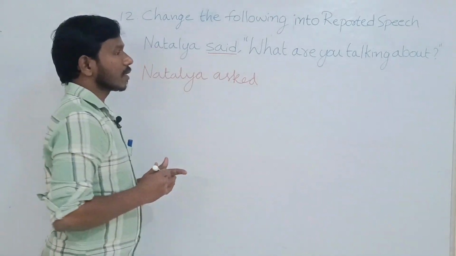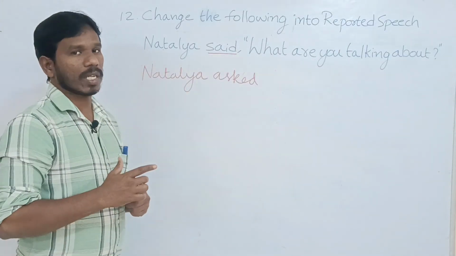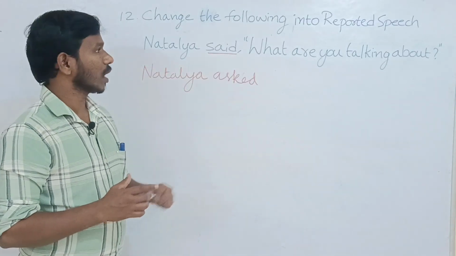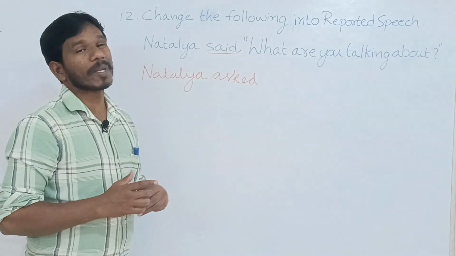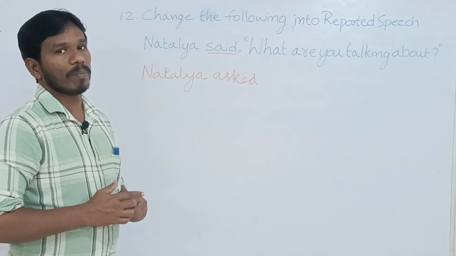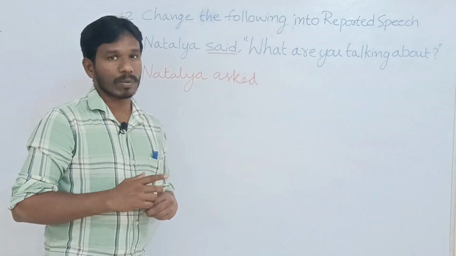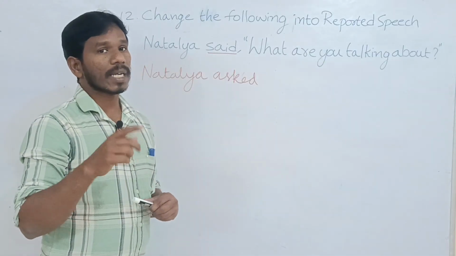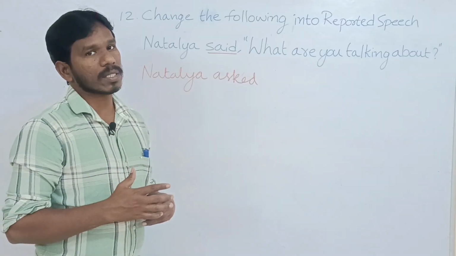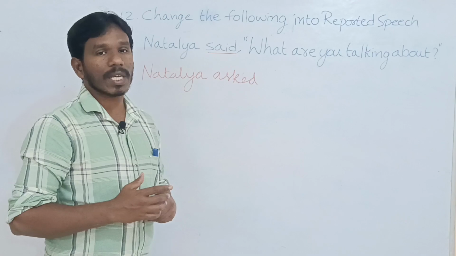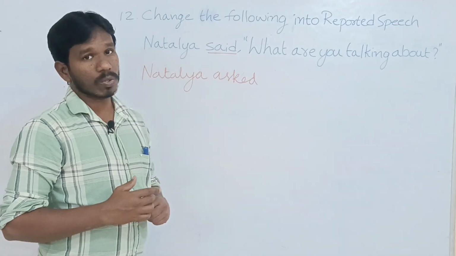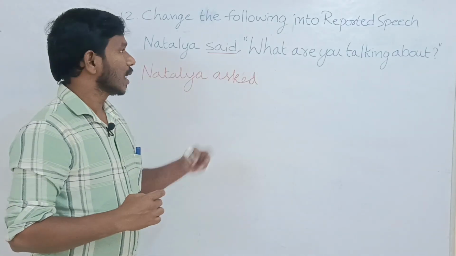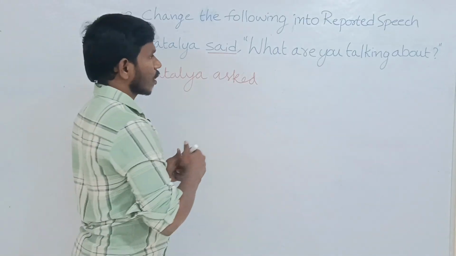Then we have to use a conjunction to combine the reporting speech and the reported speech. Here, the reported speech is in interrogative form. There are two types of interrogatives: one is WH interrogatives and the other is yes or no answer questions. Here the given question is a WH interrogative, so we have to use the same WH word as a conjunction.